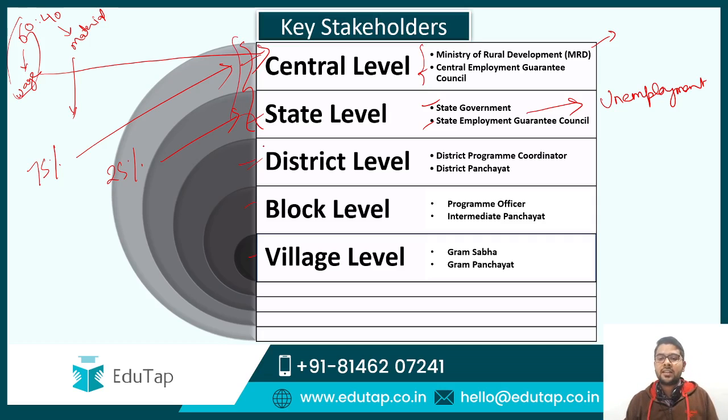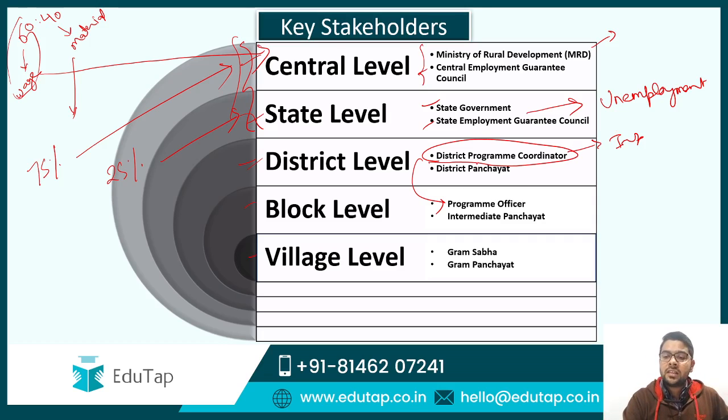At the district level guys, there is the district program coordinator, who could be the CEO of the district panchayat, or he could even be the district collector. It is the role of the district program coordinator to coordinate with the different program officers, as well as he is responsible for the implementation of the scheme at the district level.